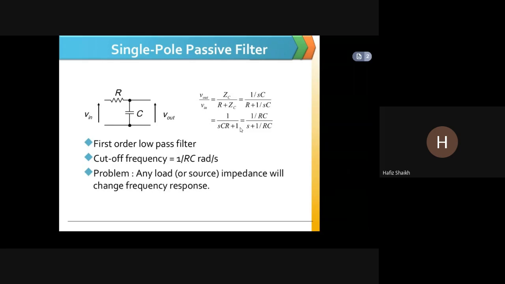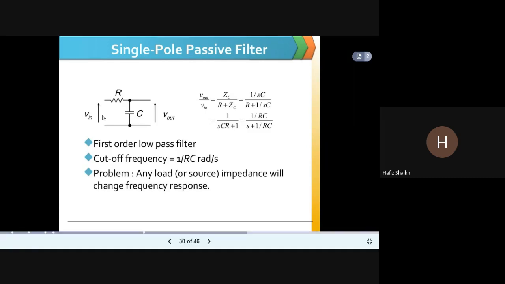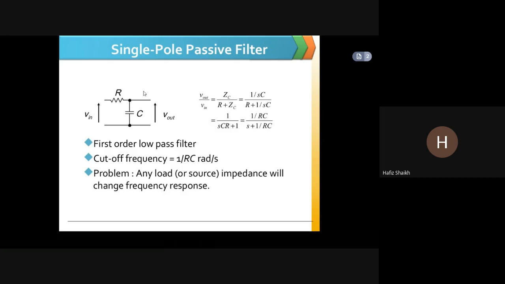So single pole passive filter, when resistance and capacitor are connected in this way, it is a first order low pass filter. Cutoff frequency is equal to 1 upon RC radian per second. It's a first order, okay? Cutoff frequency is 1 upon RC. Any load impedance will change the frequency response. This is the problem with single pole passive filter. So any load or source impedance will change the frequency response.